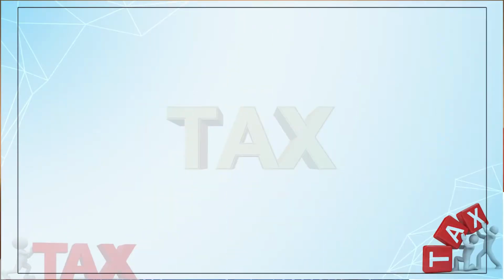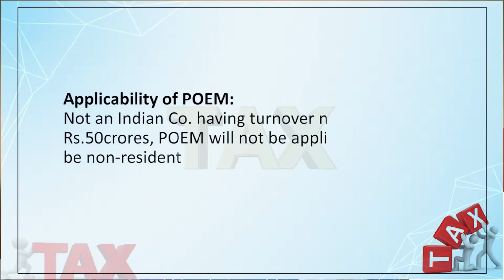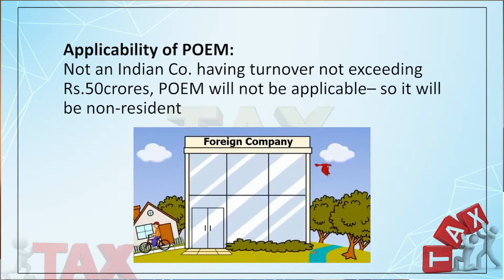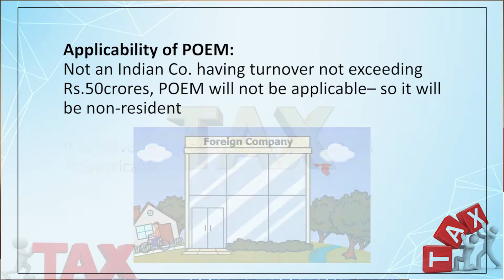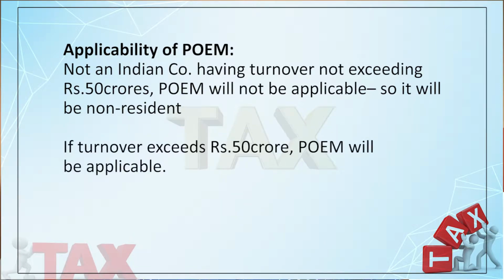Now, when will the concept of place of effective management be applicable? We have said that in case of a foreign company, that is, a company which is not an Indian company, the concept of POEM, that is place of effective management, will be applicable. But here there is a condition. What is that condition? You have to check the gross receipt or turnover.